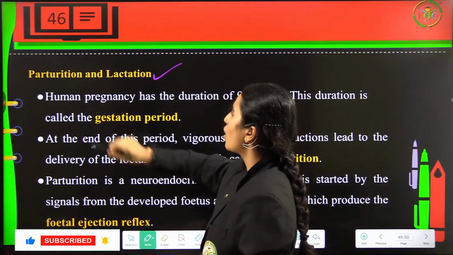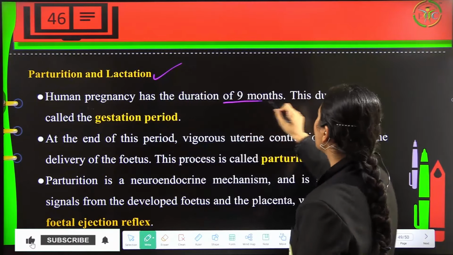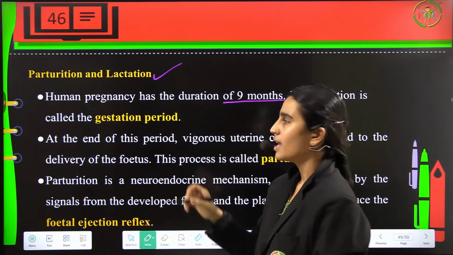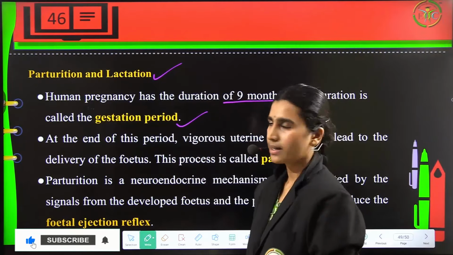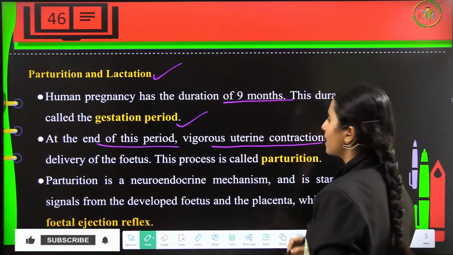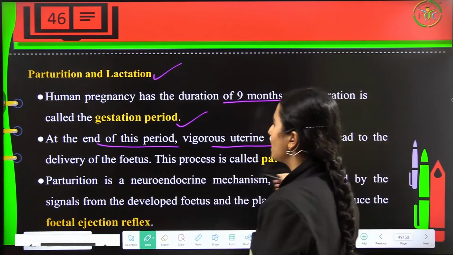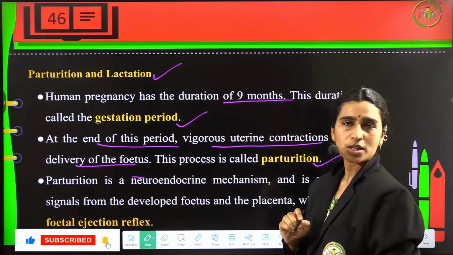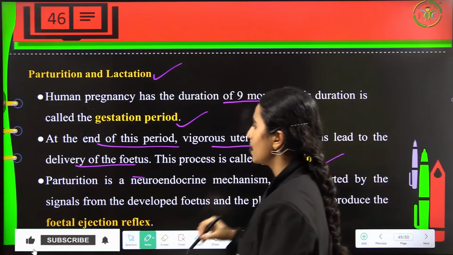Now parturition. Human pregnancy has a duration of 9 months, and this is called the gestation period. Okay. At the end of this period, vigorous uterine contractions will occur, and this will lead to the delivery of the fetus, and the process is called parturition or delivery.